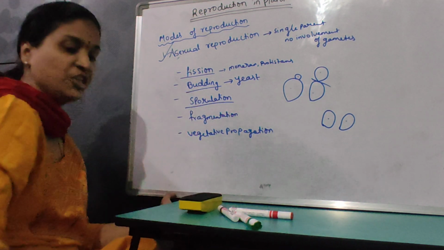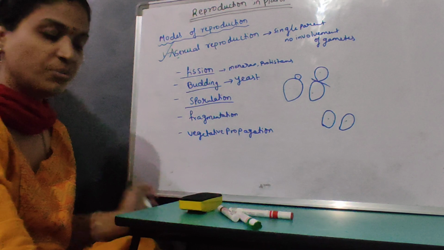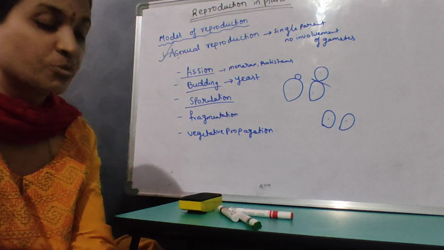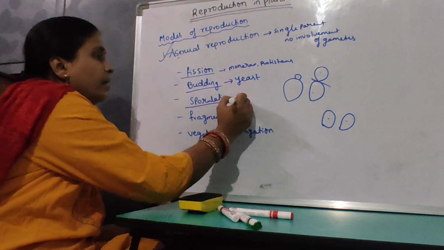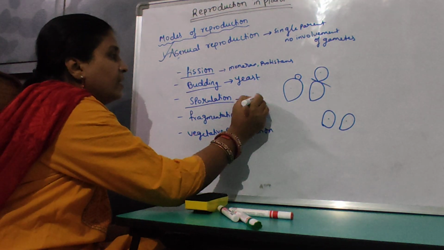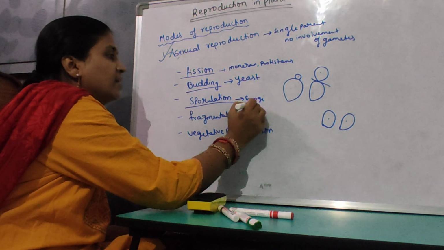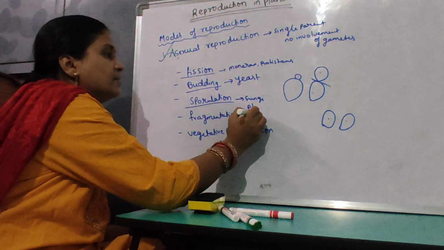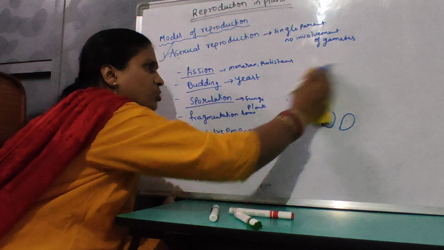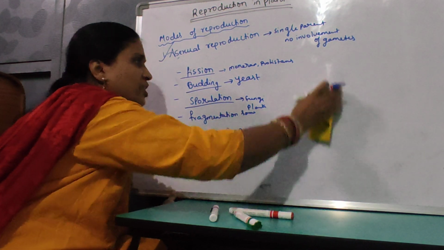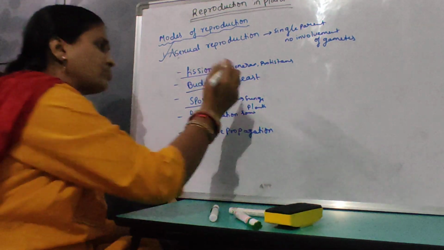Coming on to sporulation. Sporulation means asexual reproduction takes place by spores, in fungi and some plants. Spores are responsible for the production of new offspring.